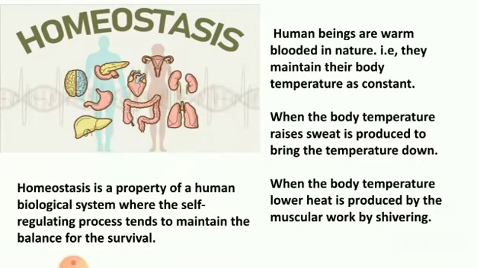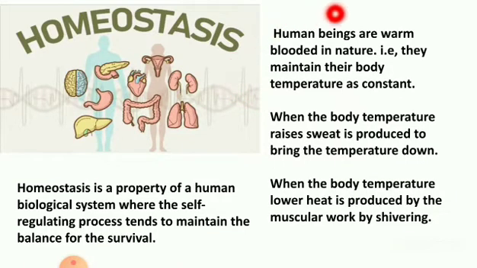Mammals are capable of maintaining a constant body temperature despite the changes in the external temperature. Behavioral and psychological responses are two important regulating mechanisms that maintain the stability of homeostasis. What are they? Behavioral and psychological. Both are responsible for maintaining the stability of homeostasis. Do you understand, children?